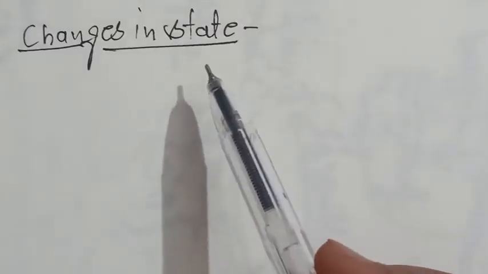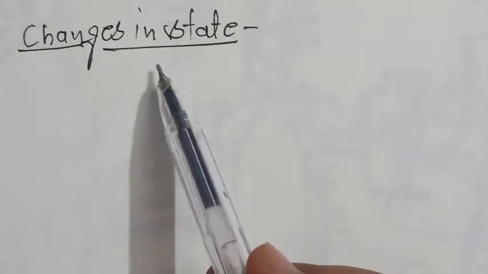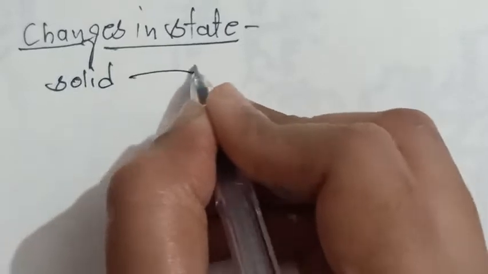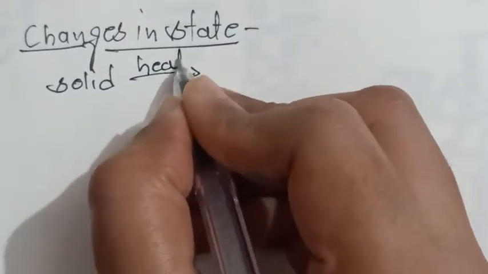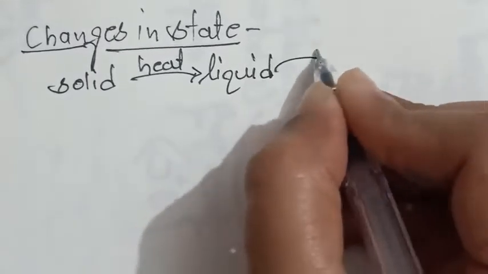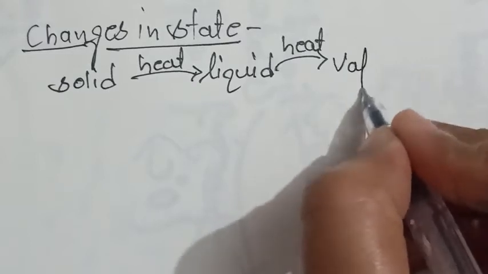Okay, so student, examples of energy change in a physical change. First one, change in state. As we know, when solids absorb heat, they change into liquid. When liquid absorbs heat, it changes into vapor.